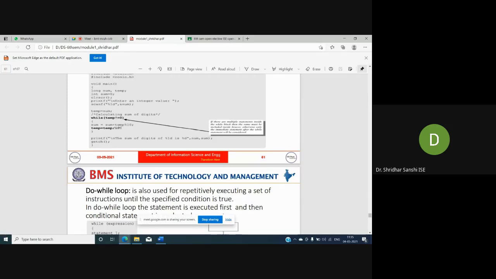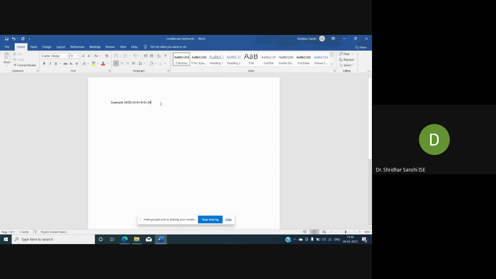So I am dividing temp by 10 and calculating the remainder. So initially, what is the sum value here? Sum is 0.